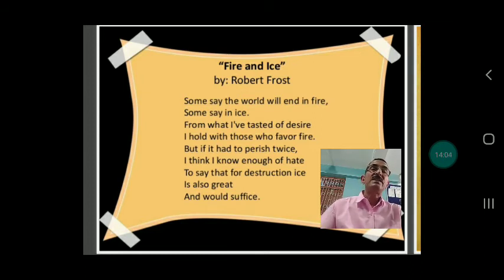Now the line that says, "From what I have tasted of desire, I hold with those who favor fire. But if it had to perish twice." Now the poet has clearly mentioned that he has experienced, "what I have tasted of desire."